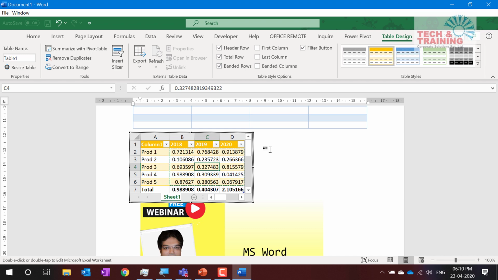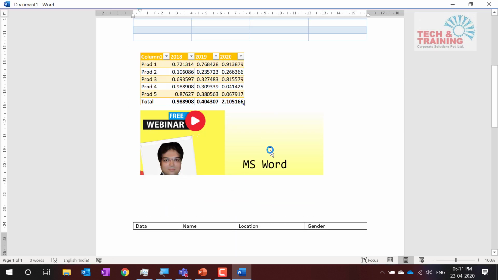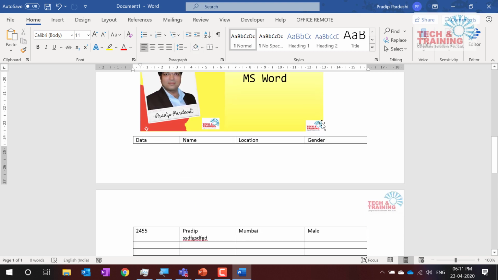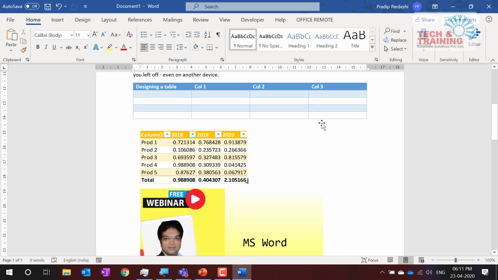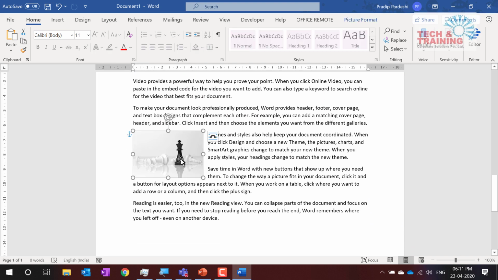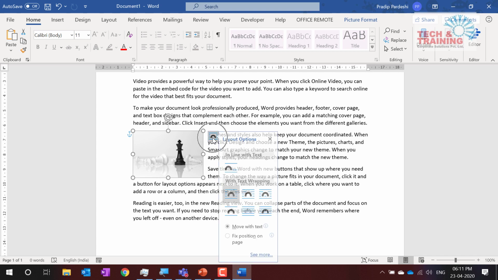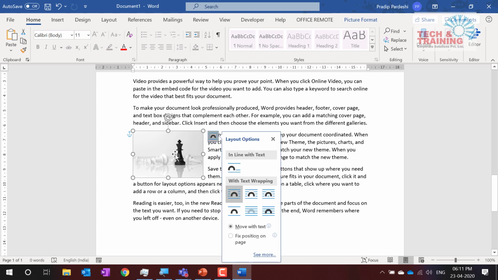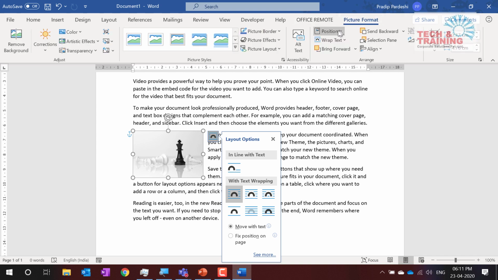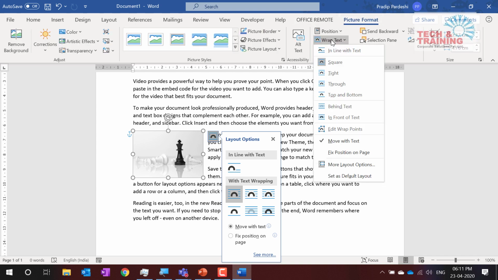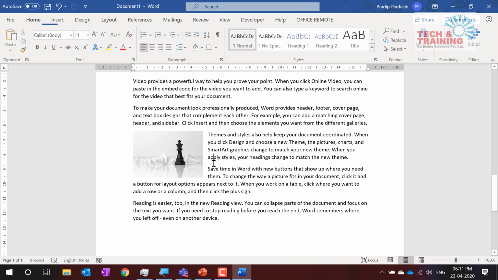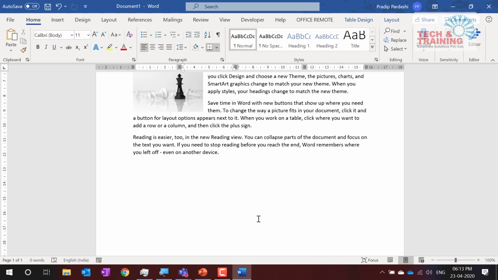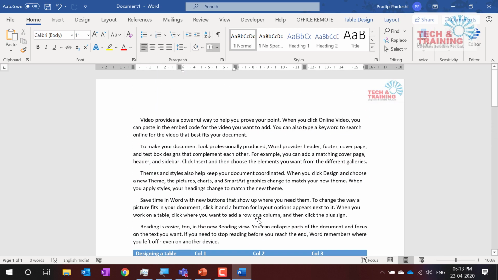Okay, I'm going to talk about that. So I believe I've answered those questions, and now I'm coming to this particular picture setting, as in how you select this picture and this anchor comes over here. If this anchor doesn't come by any chance, you can go to picture format and click on wrap text. When you do wrap text here, you get that thing automatically generated. So next feature that I'm going to talk about is header, footer and page numbering.